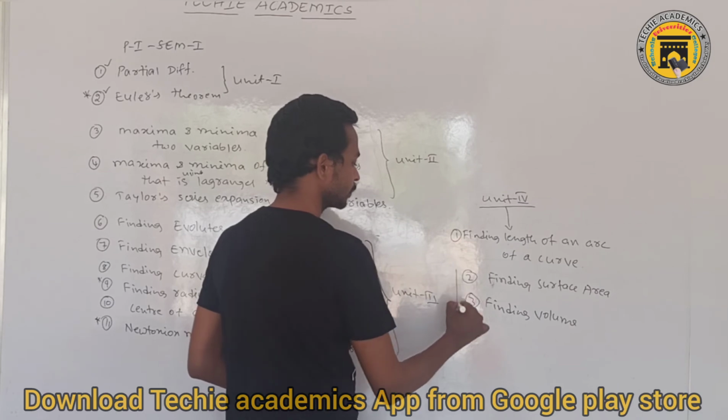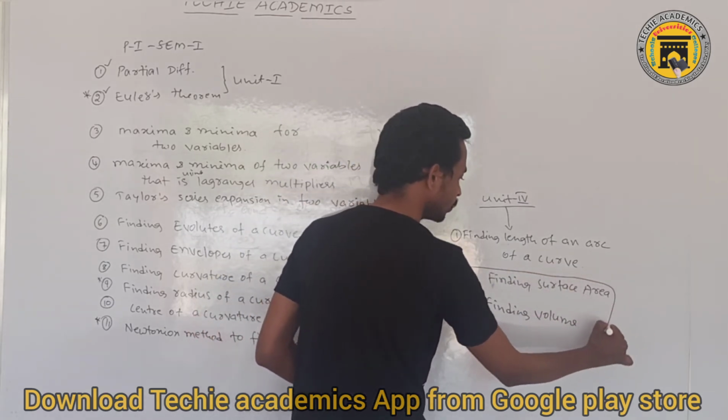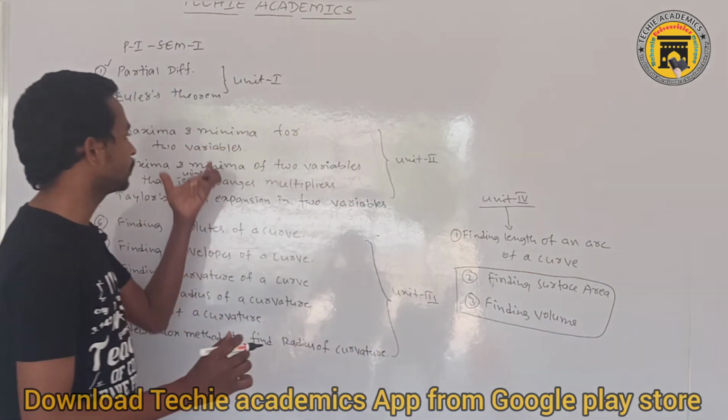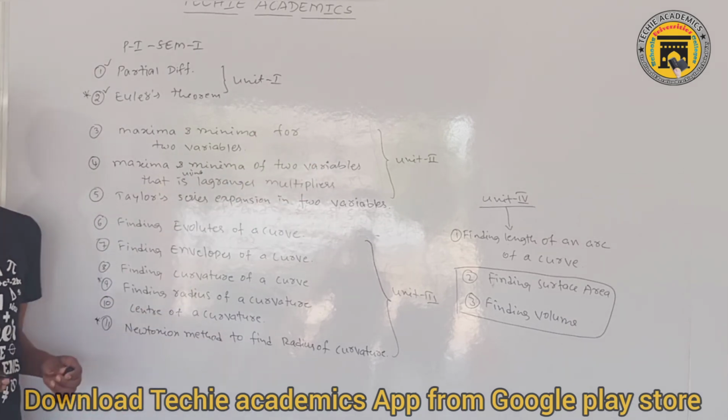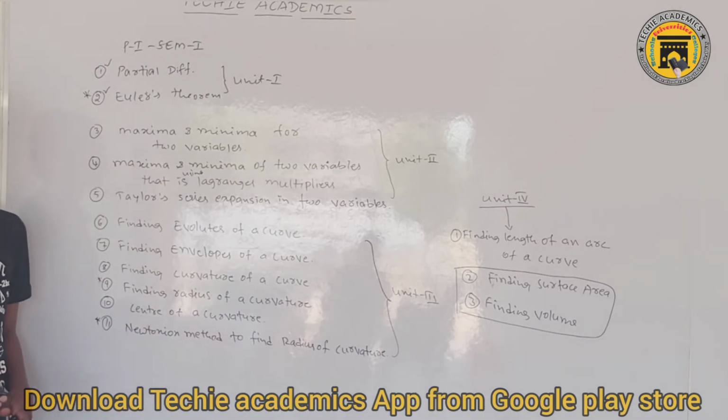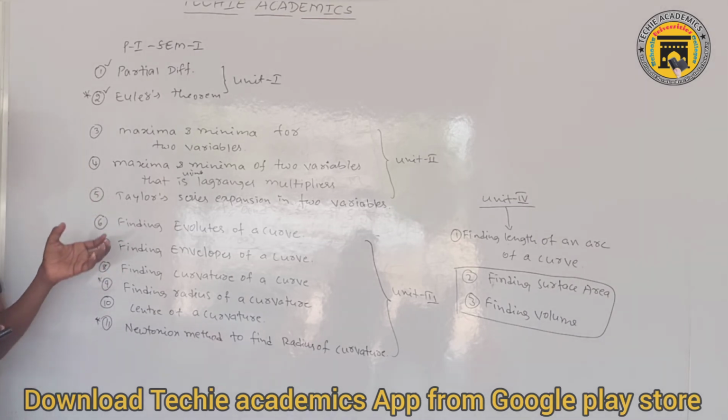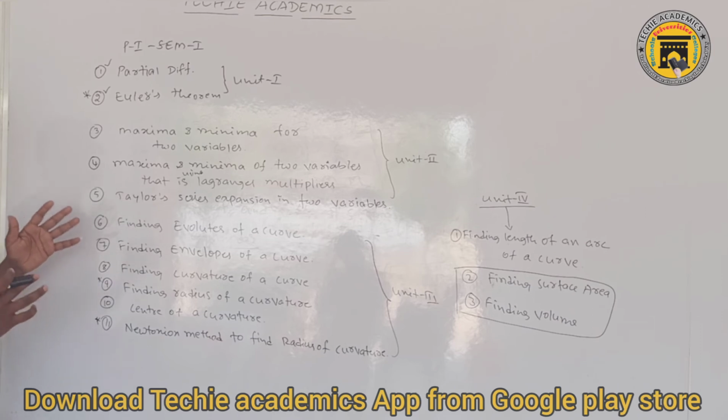So except these two, learn the remaining topics, and you will definitely get 80 to 90% of marks in your first sem exam. So one more time, listen. How many questions can you attend if you know all these topics? Just one brief explanation.